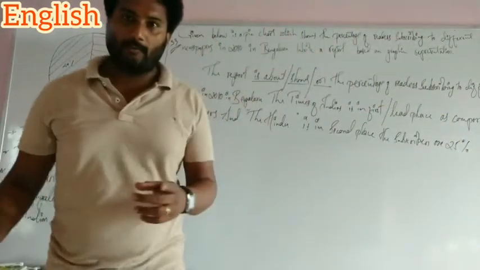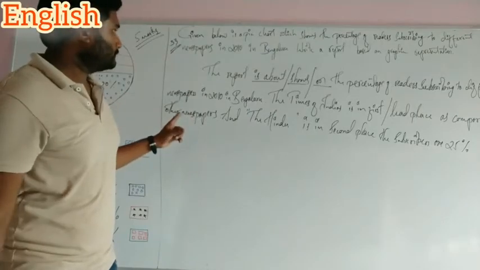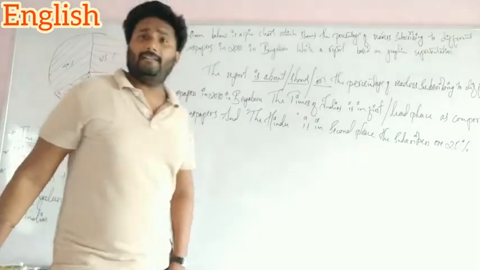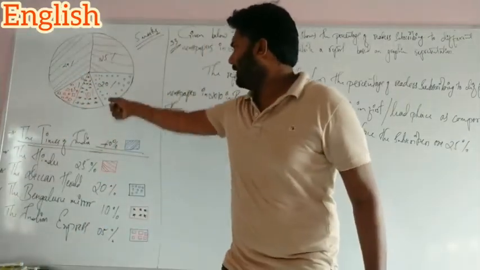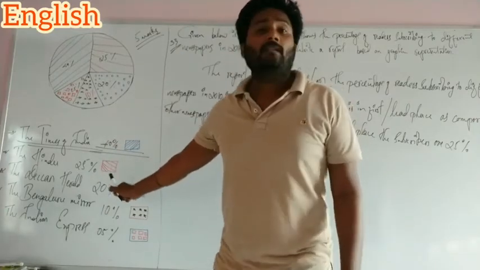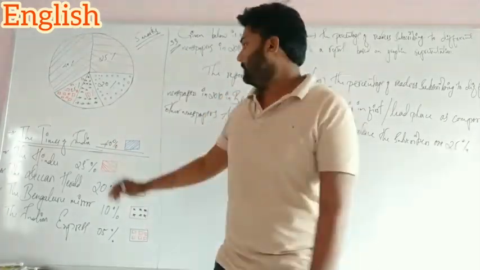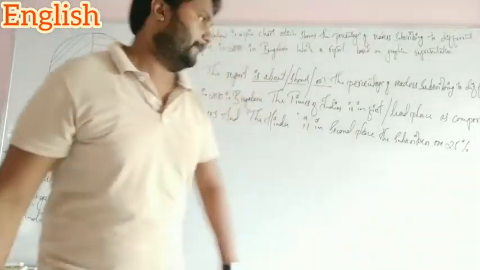See, first place it's the Times of India, and the second place, by going through this we come to know, second place is the Hindu. 25% of readers are there.